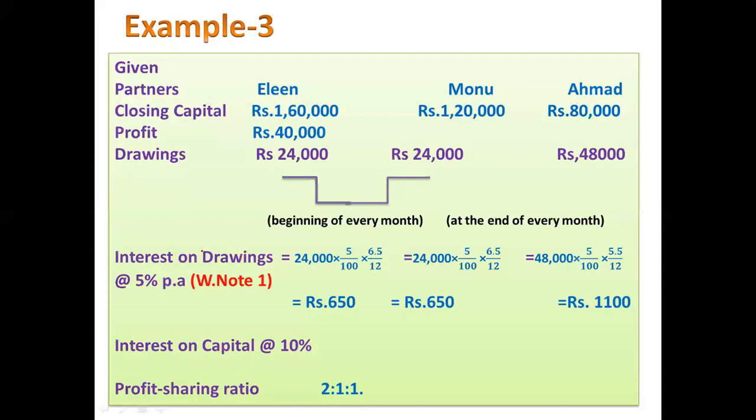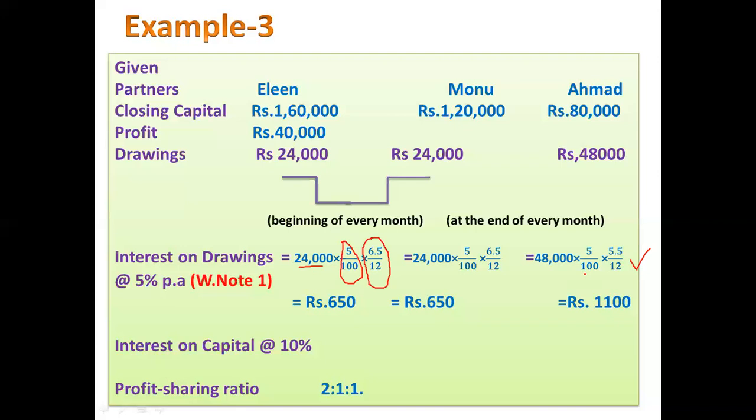So keeping in mind these, we have calculated this is the amount of drawing, this is the rate, and this is the time period. By applying this formula, we are getting the interest on drawing on Eileen is rupees 650, on Monu is 650, and on Ahmed is 1100. This is the first working note we'll prepare because this is the amount omitted to be shown in the books.